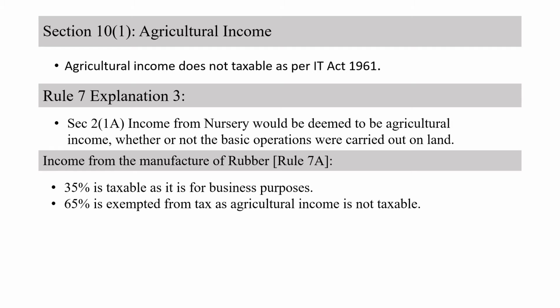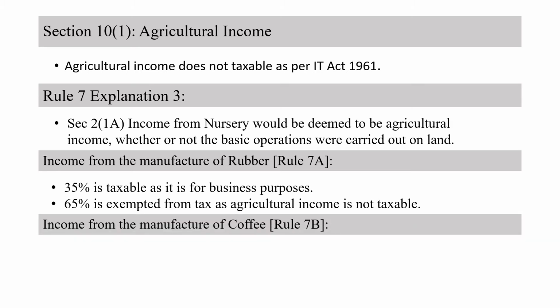See, if you manufacture rubber and you are doing business with it, then only 35% of your production is taxable, because only a part of it is used for trading, and that is the reason why 35% is taxable, and the remaining 65% is exempted from tax, because the remaining 65% is treated as agricultural income.